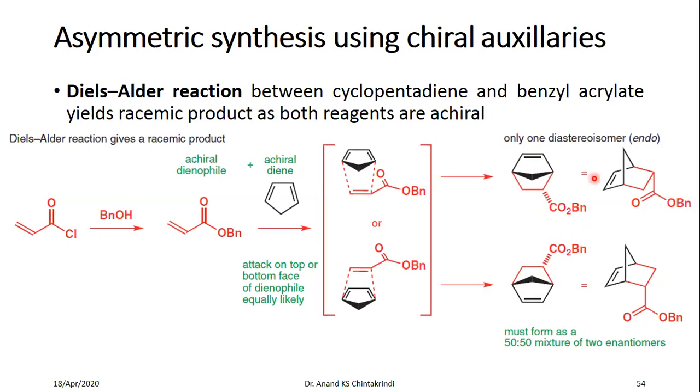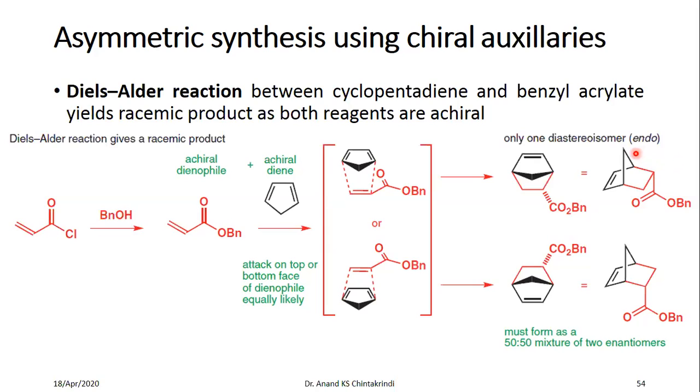When I say diastereomer, this is endo. Exo would have been where this carbonyl is away from the bridge atom, so the carbonyl group would be at the equatorial position. If you consider this as a cyclohexane ring, this is an axial position. The O-benzyl group would have been at the equatorial position, but that is not formed in this case.